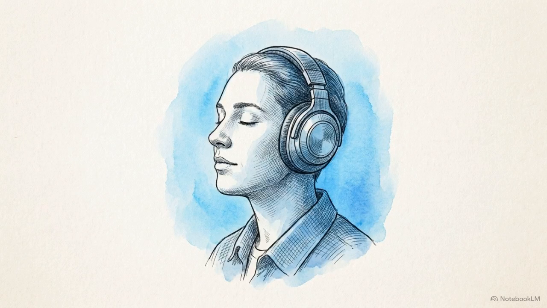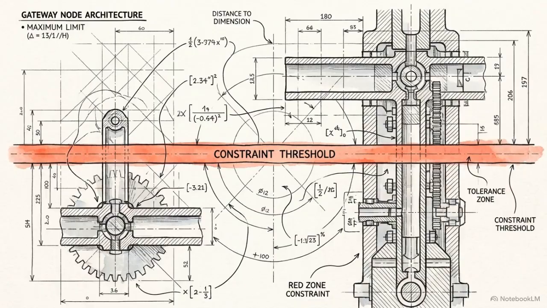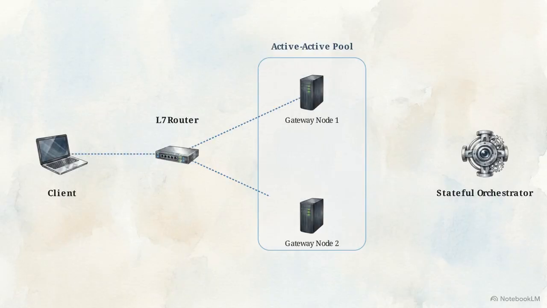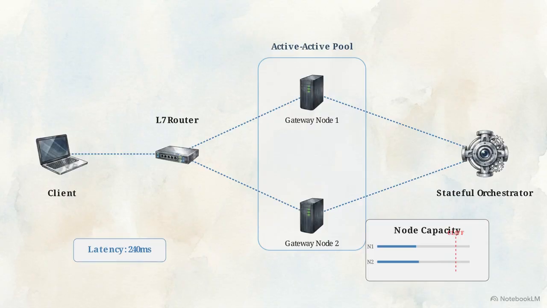With the mathematics of latency, scaling, and recovery defined, we return to the strict 800 millisecond conversational loop constraint. This data flow schematic outlines the real-time layout. Traffic flows from the client, through a Layer 7 router, into active-active gateway nodes, and finally into the stateful orchestrator. By distributing stateful audio streams across multiple nodes, we keep the system away from the degradation cliff.